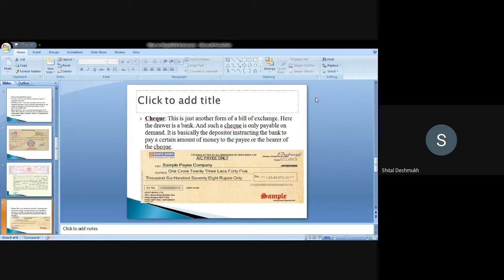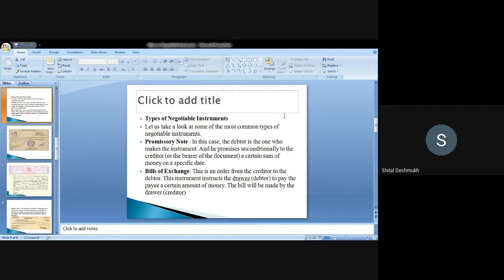Briefly, we will see here the promissory note. In this case, the debtor is the one who makes the instrument. The debtor is the person who makes the promissory note, and he promises unconditionally to the creditor or a bearer of the document to pay a certain amount of money on a specified date.